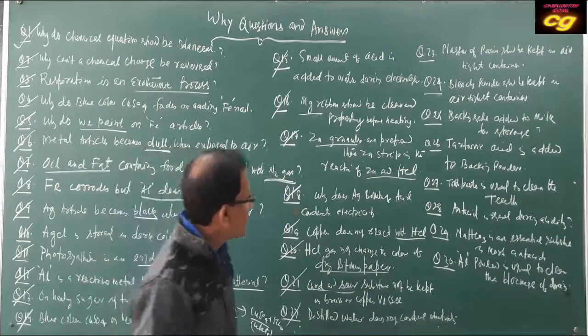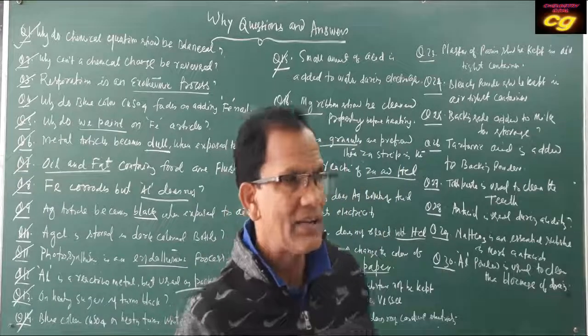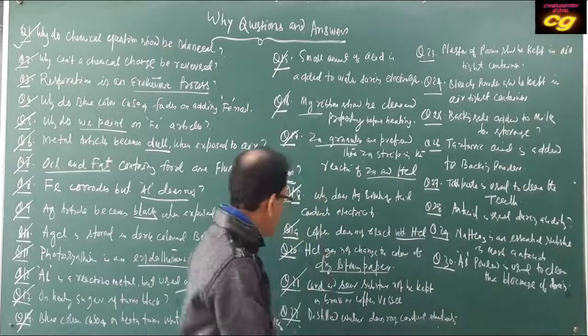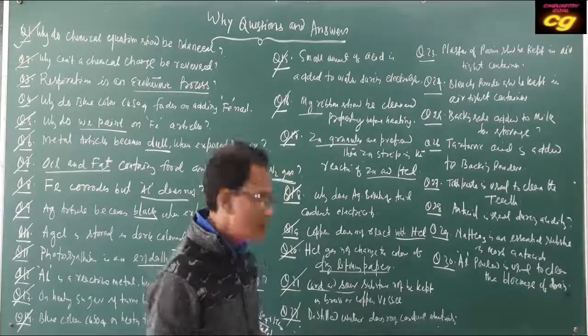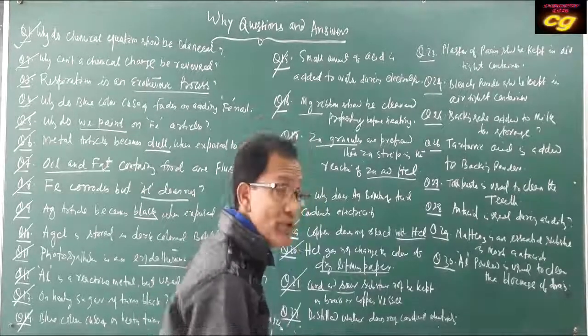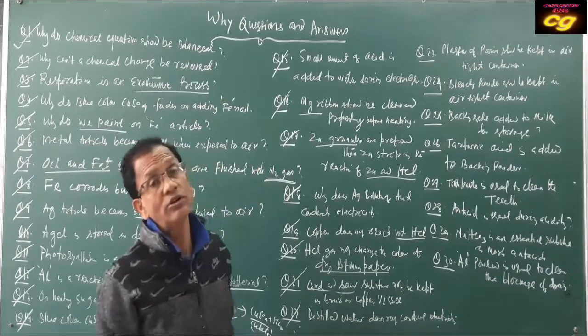22. Distilled water does not conduct electricity. Already we have discussed that distilled water has no free ions because it is covalent in nature. It has no free ions. That's why it cannot conduct electricity.